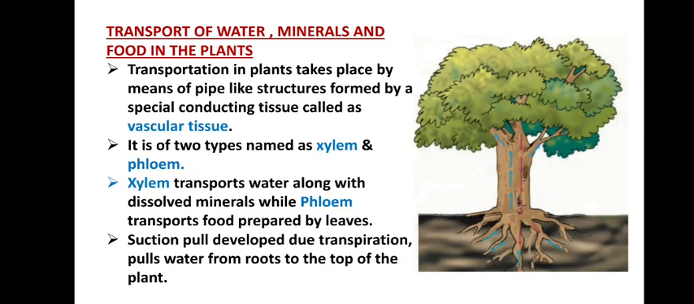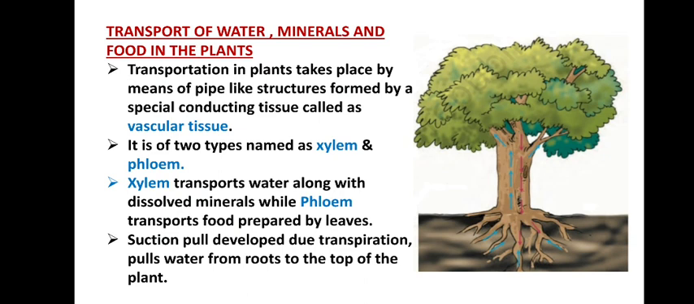Hello students, at the end of the chapter Transportation of Materials in Plants and Animals, today I am going to teach you about transportation that takes place in plants. What are the materials that need to be transported in plants? They are water, minerals and food.